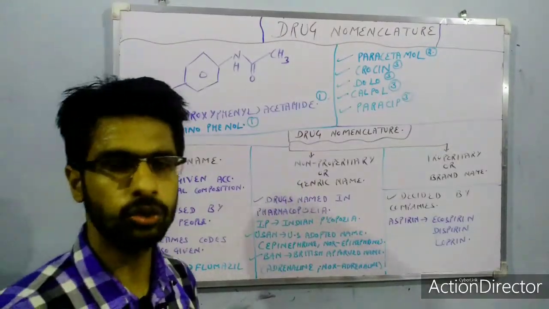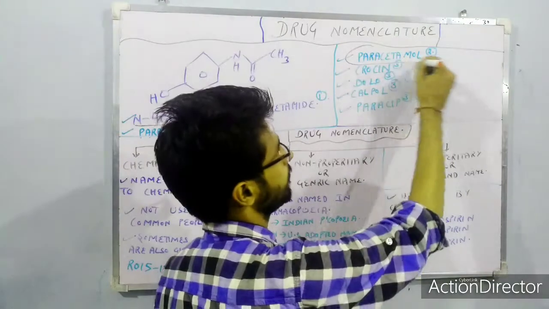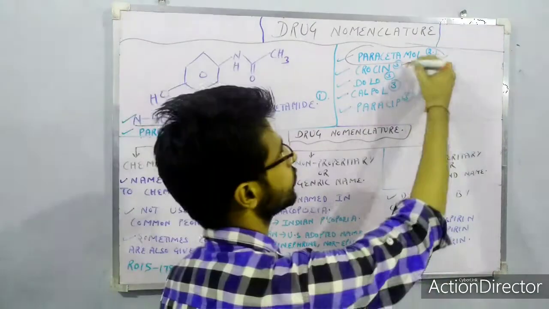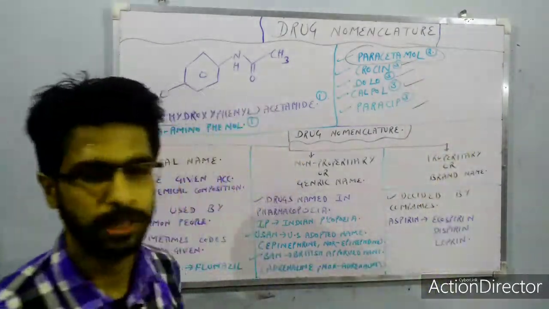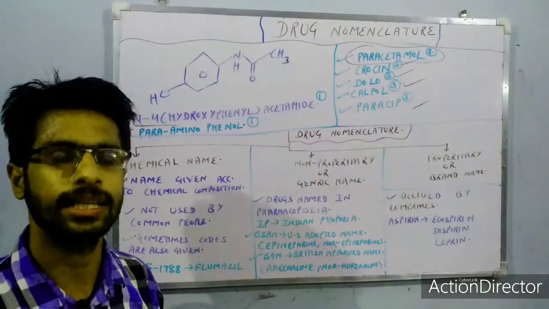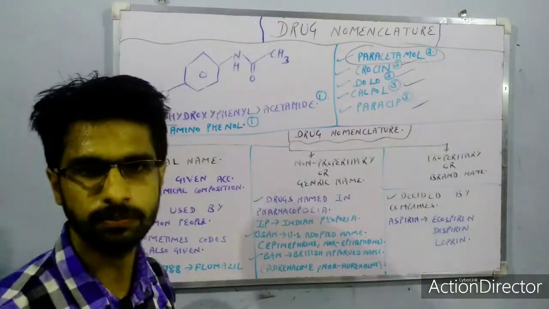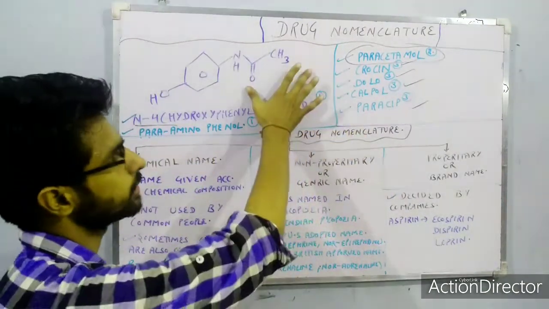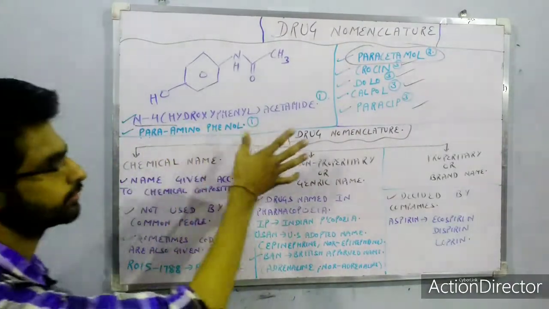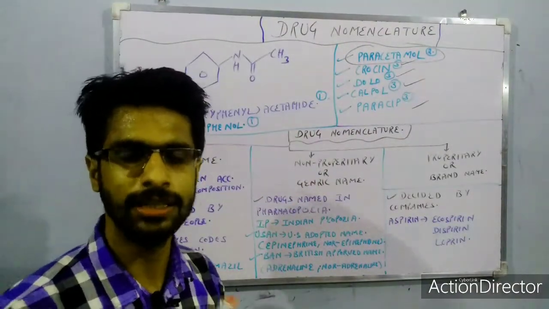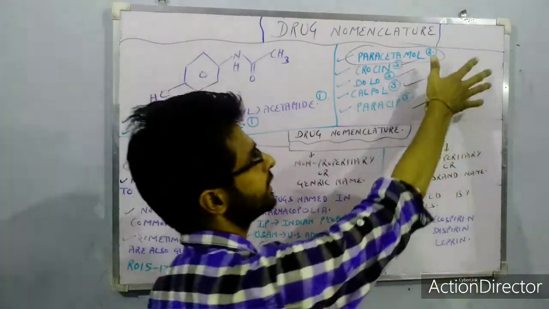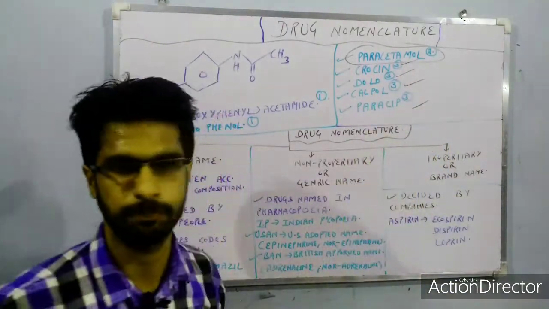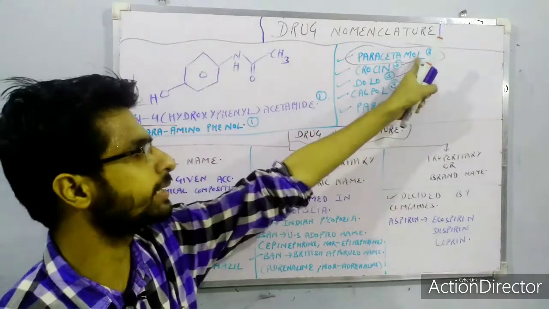I give an example. You go to the market and you ask for paracetamol, or you ask for the brand name, such as Crocin, Dolo, Calpol or Paracet. All these mean the same drug, that is paracetamol. So we have three types of names, including the structure. First is the structure, named N-(4-hydroxyphenyl) acetamide, that is the IUPAC name. Second name is paracetamol, that is the salt, and third name is Crocin, Dolo, Calpol or Paracet. You know it by these brand names.